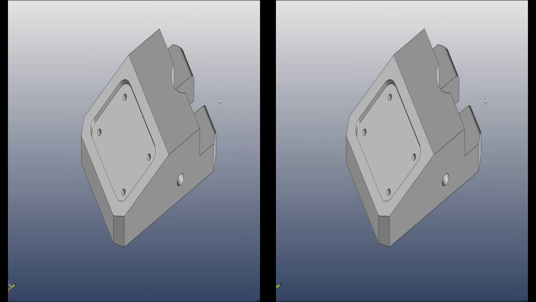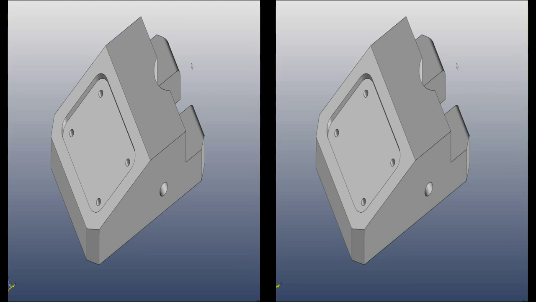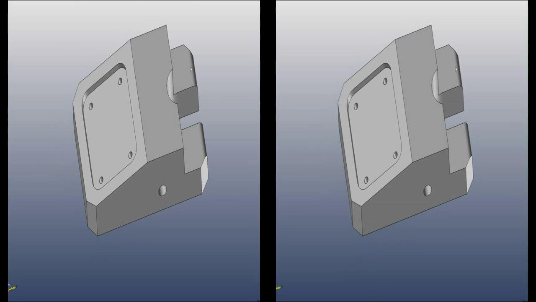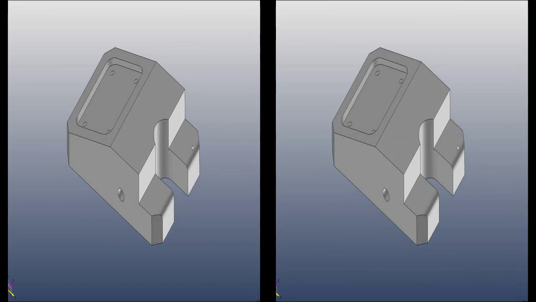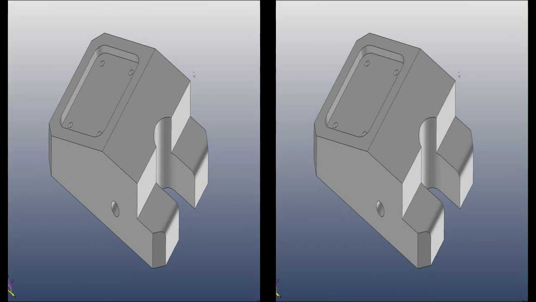That's just to show a little bit about what the contextual menu can do for you to make your everyday life a little easier and fun, of course.